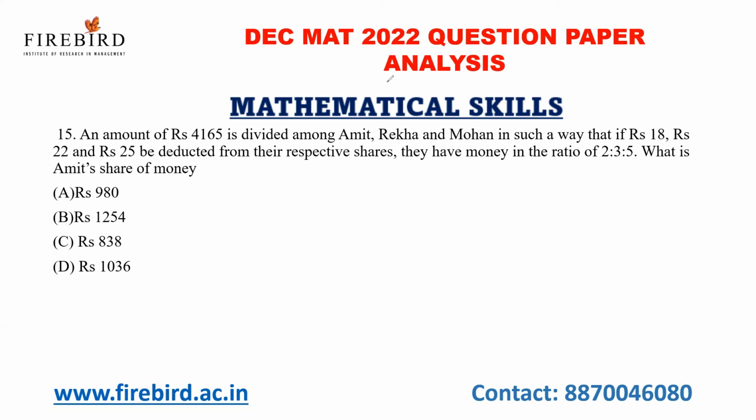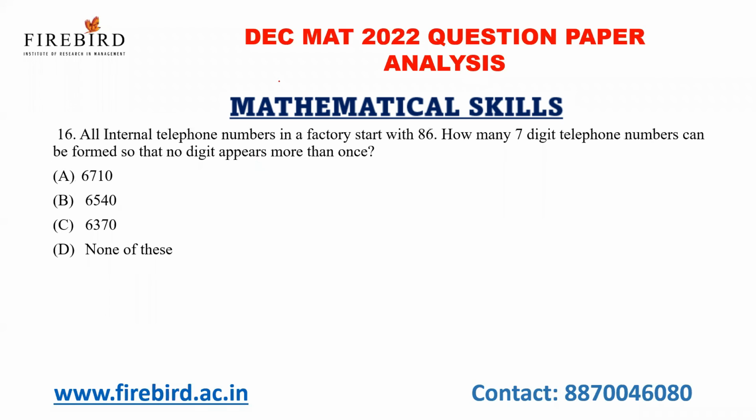Now, next question. All internal telephone numbers in a factory start with 86. How many 7-digit telephone numbers can be formed so that no digit appears more than once? So 8 and 6 already I have used. Remaining 5 digits, because I'm going to form a 7-digit telephone number. In total, how many digits are there? 10 digits. Already I have used 8 and 6. So remaining how many digits are there?